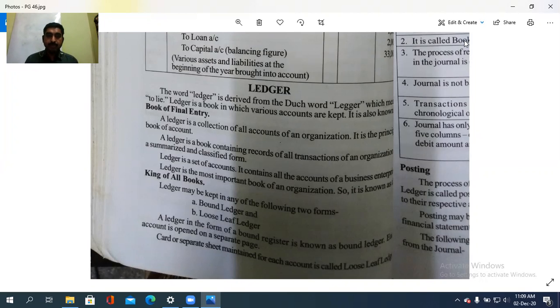Ledger may be kept in any of the following two forms: bound ledger and loose leaf ledger. No need of that one, just for the sake. So you have understood what a ledger is. Ledger is a book that contains the records of all the transactions of an organization in a summarized and classified form. What is meant by classified? All the purchases relate to a purchase account, and all the sales relate to a sales account. So, clear?